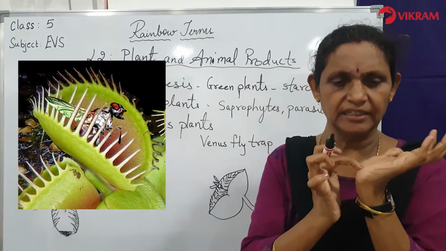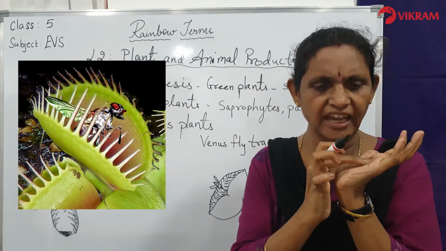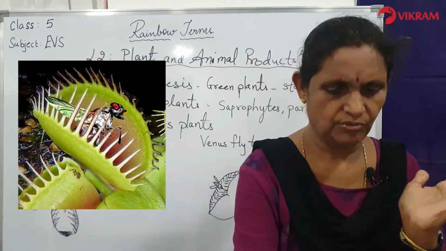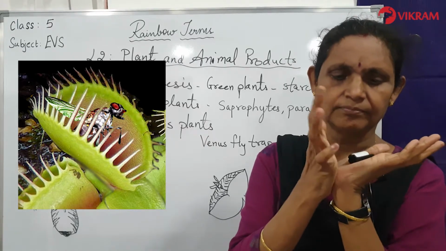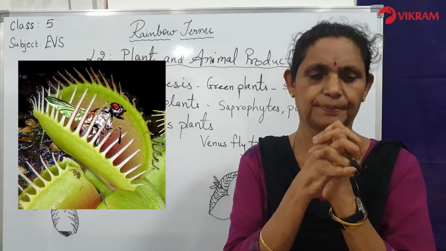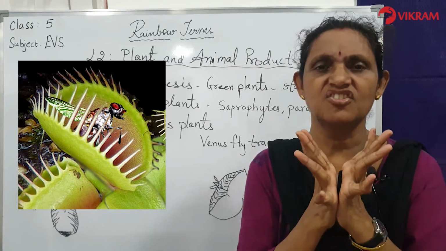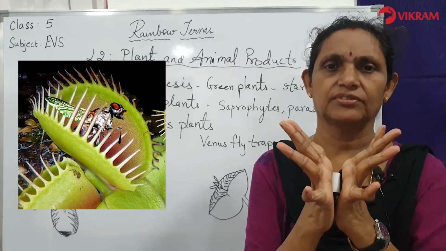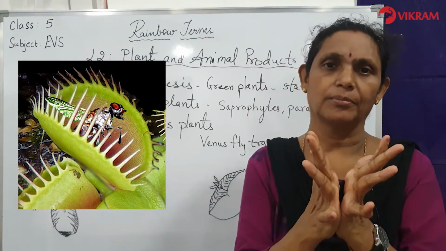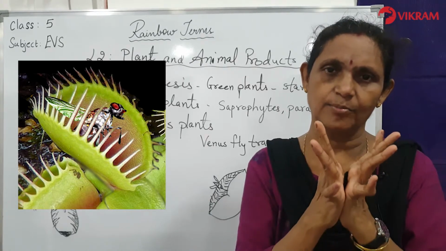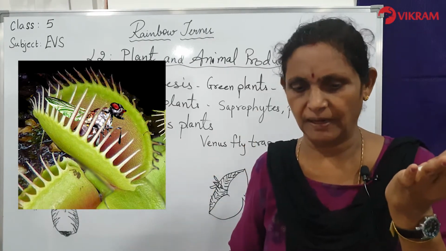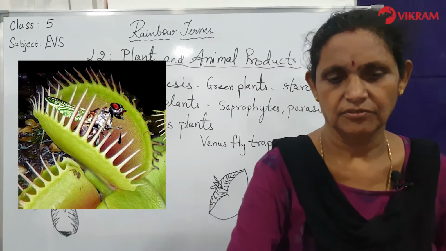Inside the leaves in the middle, there is very sensitive tiny hair which causes the leaves to snap shut. So when any insect comes inside in the middle and they are touched, immediately the leaves will trap shut and the insect is digested inside the leaves. The liquid enzymes are formed. That means it is digested with all the enzymes which are present inside the leaf, and the body is digested, the nitrogen goes to the plant. So this is the Venus flytrap.